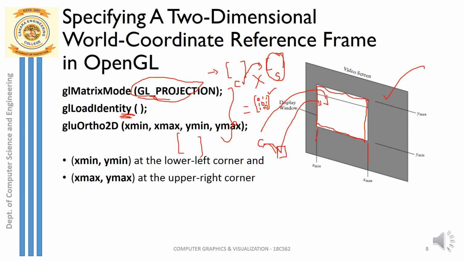What is that matrix? The screen matrix. It is nothing but the boundary that I have set: minimum boundary x min, y min and maximum x max, y max. In my example I had given x min, y min as 0, 0 and x max, y max as 500, 500. You can consider these as boundary values and represent them in the form of a matrix, and that became my screen matrix.